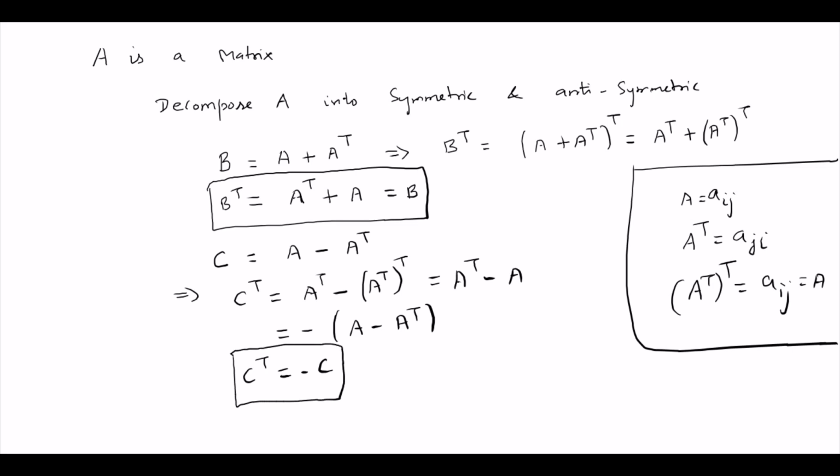So therefore we can decompose A as A plus A transpose plus A minus A transpose, whole divided by 2. Therefore, 1 by 2 times A plus A transpose, plus 1 by 2 times A minus A transpose.